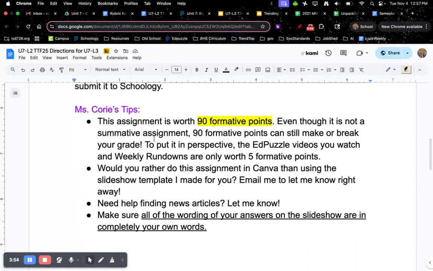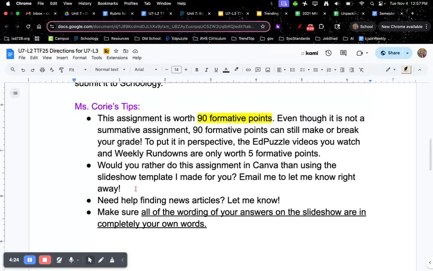Miss Corey's tips. This assignment is worth 90 formative points. Even though it is not a summative assignment, 90 formative points can still make or break your grade. To put it into perspective, the Edpuzzle videos you watch and weekly rundowns are typically only worth 5 formative points. This is 90. Would you rather do this assignment in Canva than using the slideshow template I made you? Just email me to let me know that you're doing that. If you need help finding news articles, let me know too. I'm here to help you.